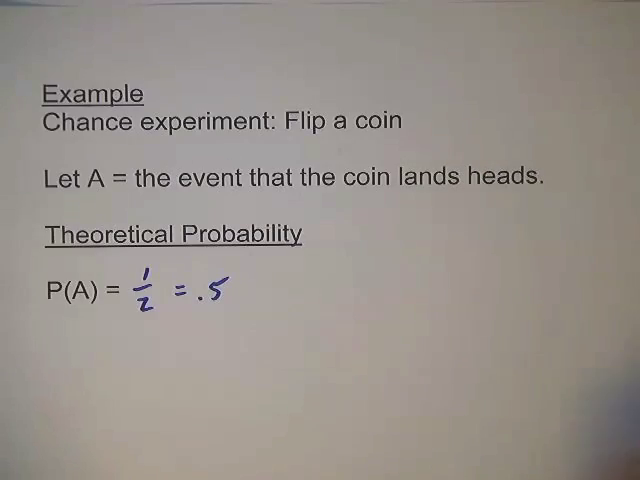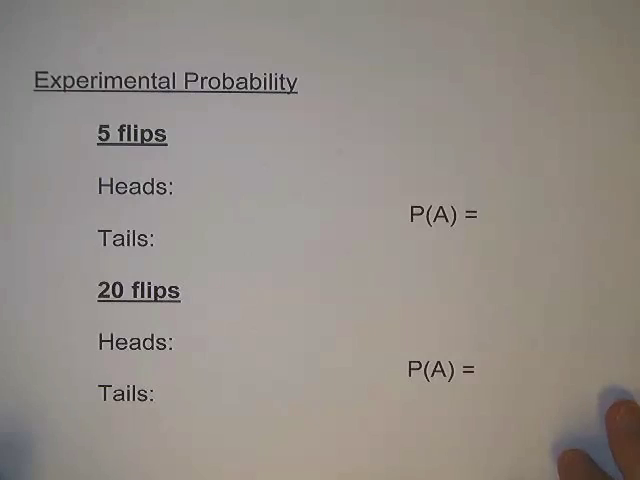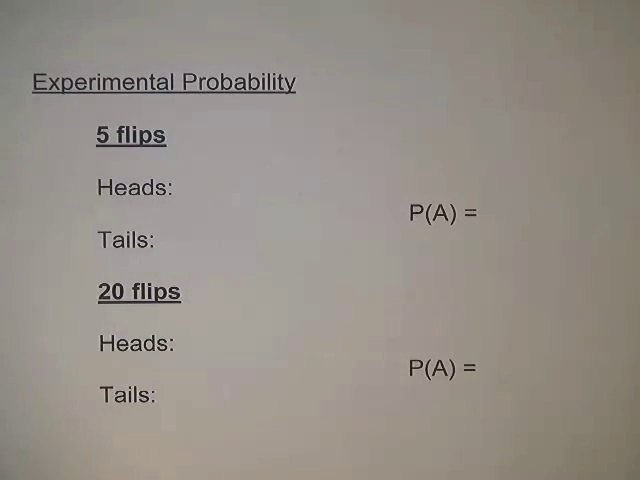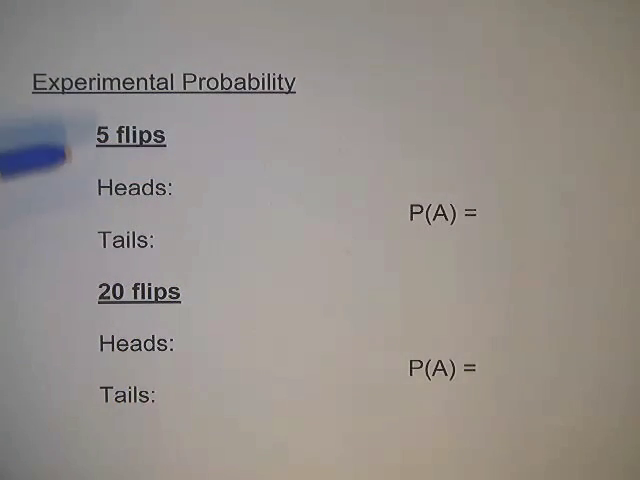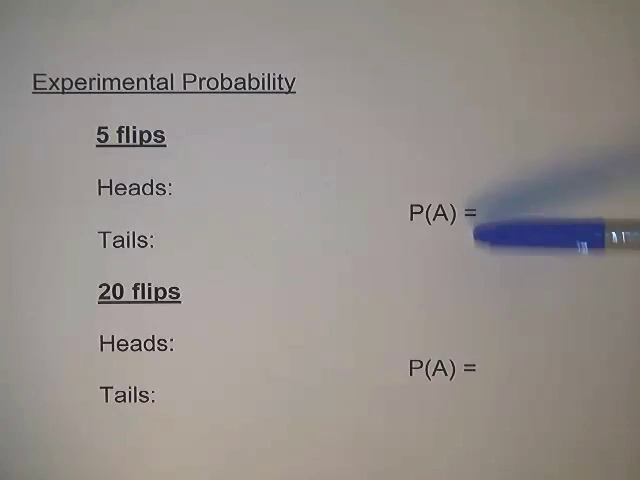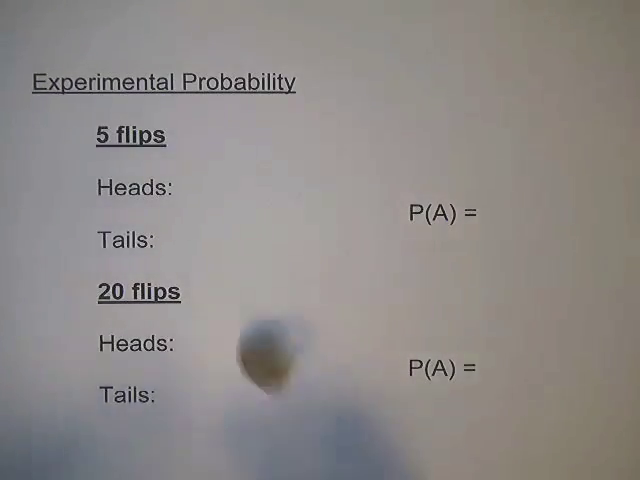Okay, so now let's actually run this experiment and calculate the experimental probability. What I'm going to do is first do it 5 times and come up with the experimental probability for 5 flips of the coin. And then I'm going to do it for 20 flips and come up with the experimental probability. And hopefully the experimental probability will be closer when we do 20 flips than if we just do 5 flips. Alright, so let's start with 5 flips.